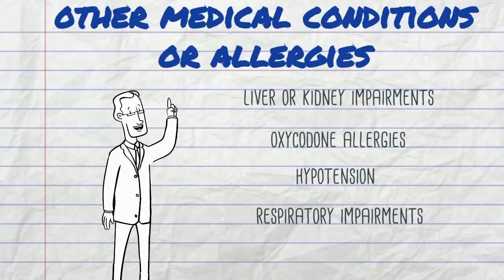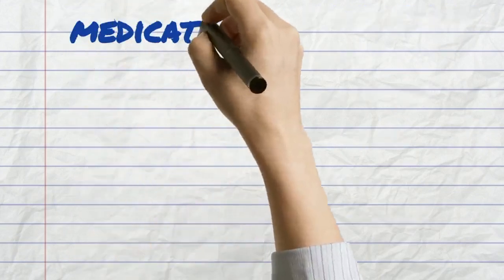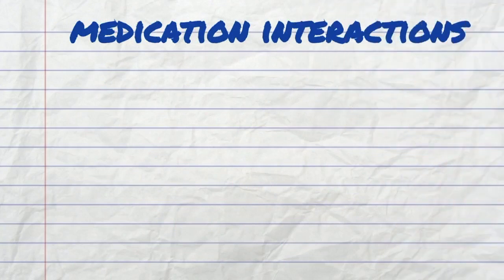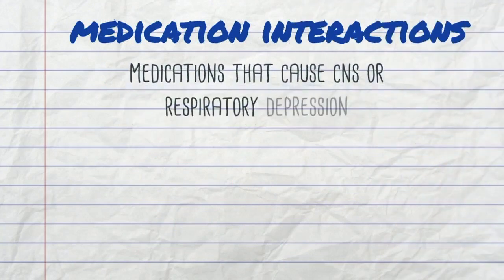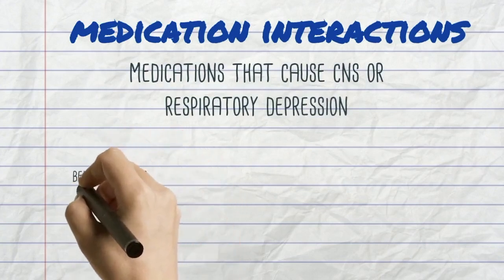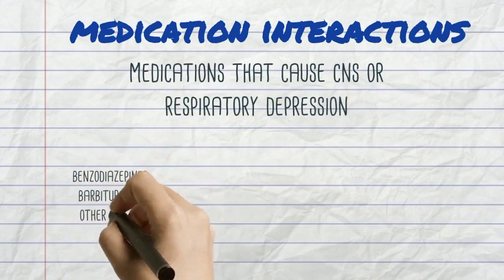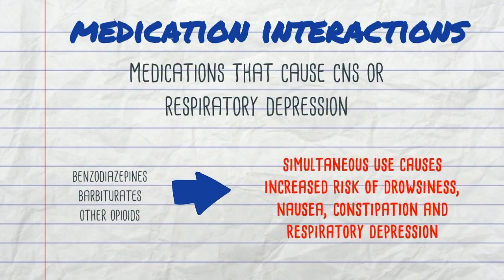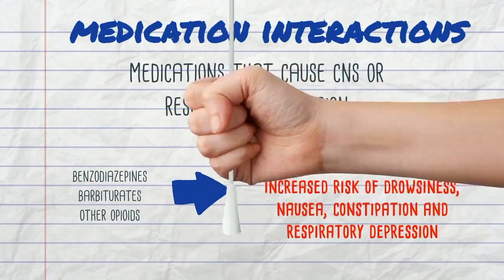This is because oxycodone can also cause hypotension and respiratory depression. Similarly, when we are asking about other medications that the patient is taking, we are looking for medications that cause CNS or respiratory depression. Some examples of these medications are benzodiazepines, barbiturates, and other opioids. Simultaneous use of these medications will significantly increase the risk of drowsiness, nausea, constipation, and respiratory depression.